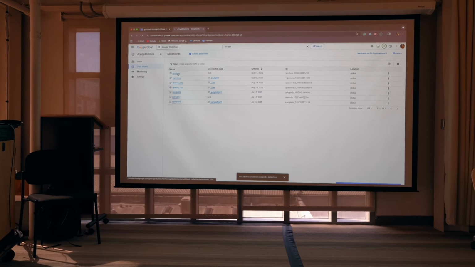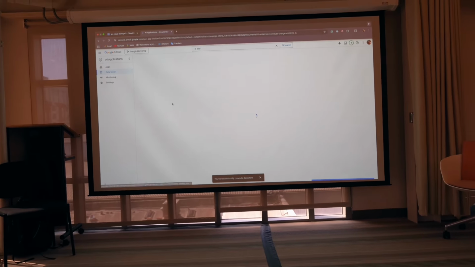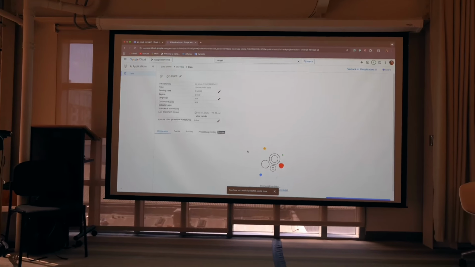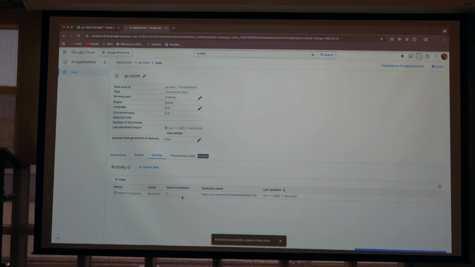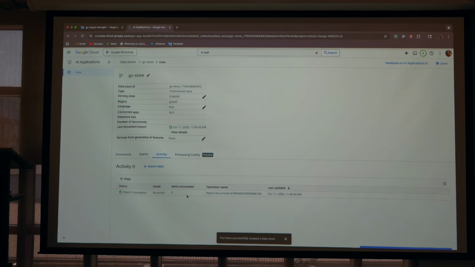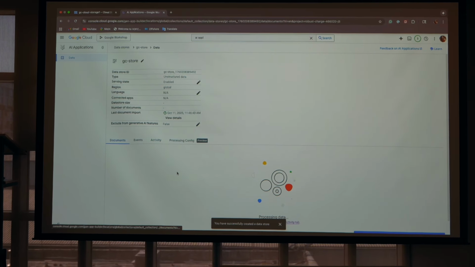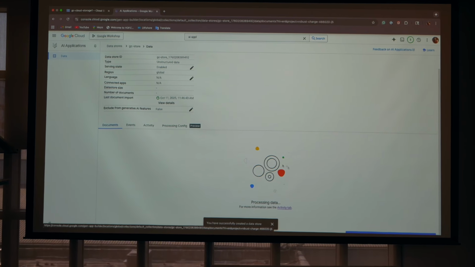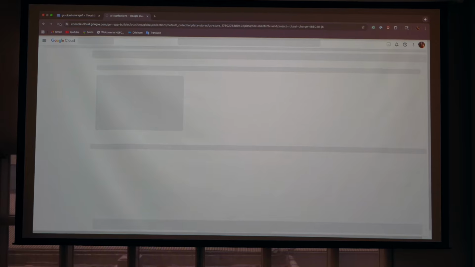If I click on my GC store, I can see it is created, but the data is uploading. If you go in activity, it will show that import in progress. It will take a while to upload the data set. And once it is uploaded, in the documents tab, this will be shown here. Now it's time to create our agent.